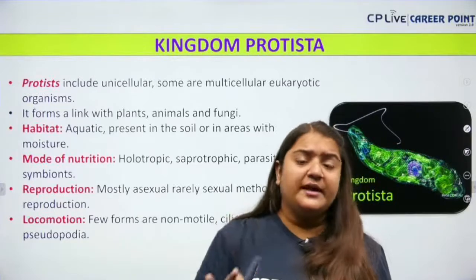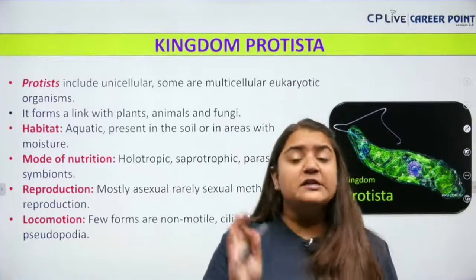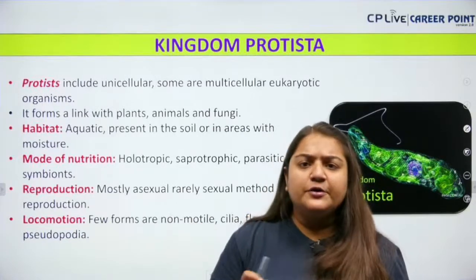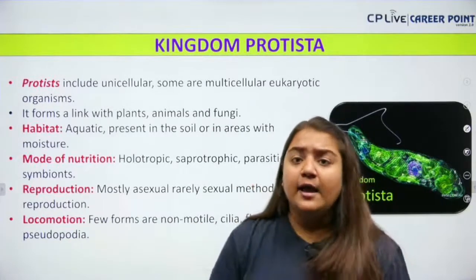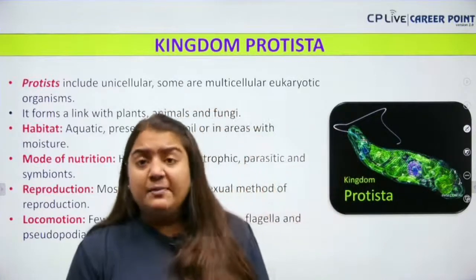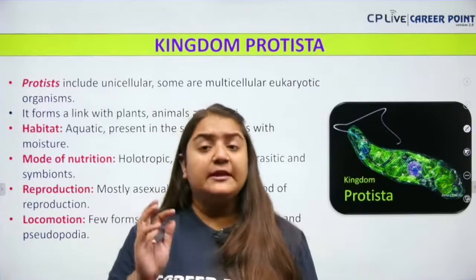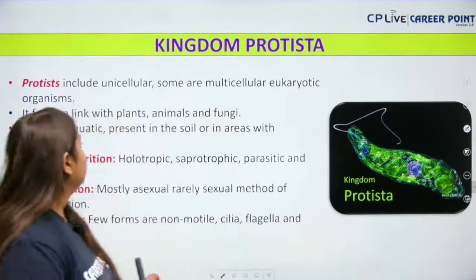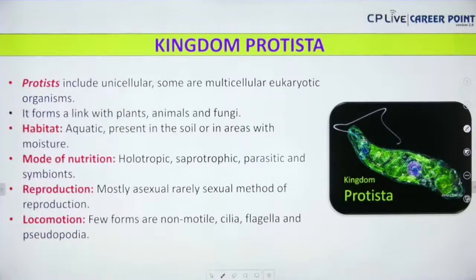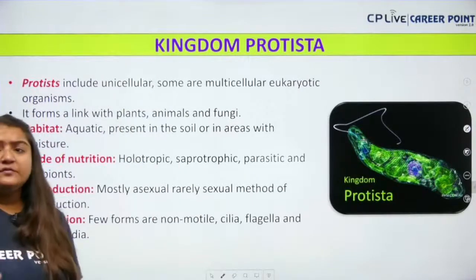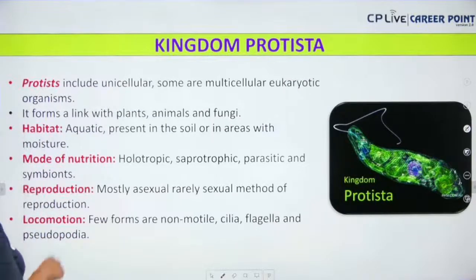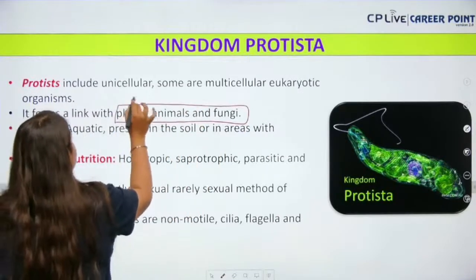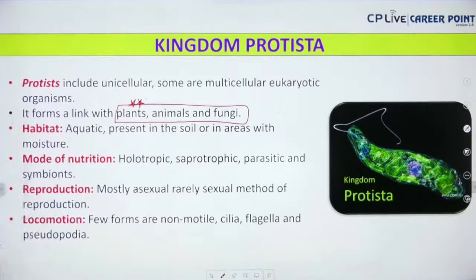So that's why NCERT is writing a very beautiful line that the boundaries of kingdom Protista are not at all well defined. Please refer to the NCERT very carefully, because NCERT is the Bible for biology. Whatever is written in the NCERT, questions will come directly from here. So protists include unicellular, and some multicellular eukaryotic organisms also, so the boundaries of the Protista are not decided. Next, bache, it forms a link between plants, animals and fungi. Very, very important. It forms a connecting link between the plants, animals and fungi.